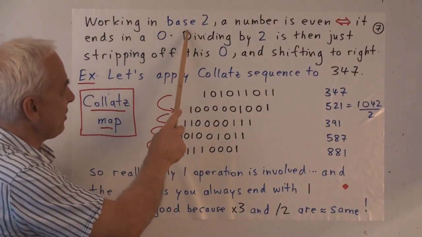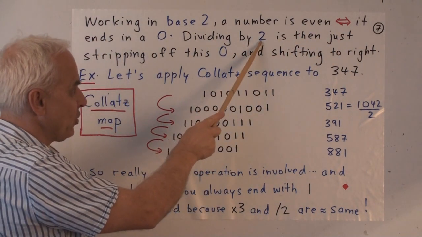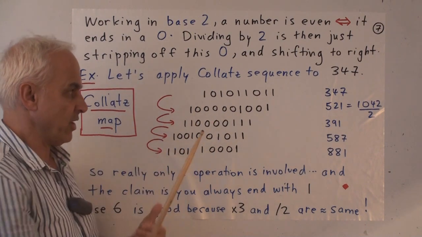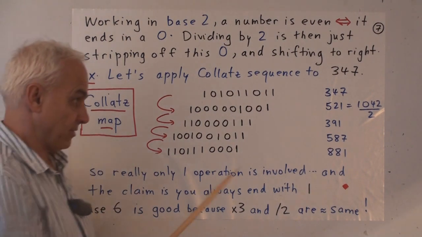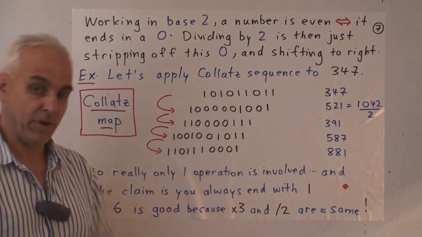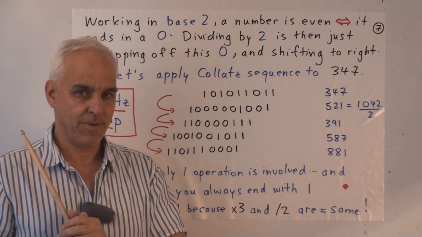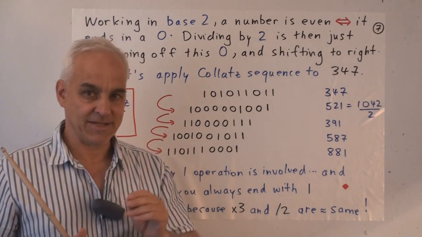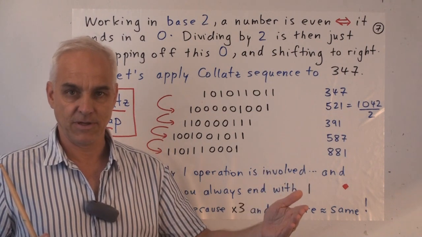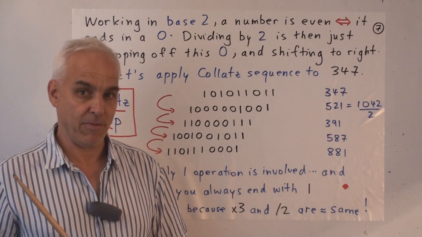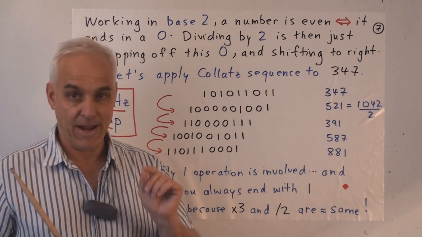Alright, so as I've just said, working in base 2, a number is even precisely when it ends in a 0. So dividing by 2 in that case is just stripping off this 0 and shifting to the right. So let's have a look at this Collatz sequence applied to, say, 347. When we look at doing all the computations in base 2, the advantage of this is that the second operation of dividing by 2 is essentially trivial. We just ignore any zeros on the right-hand side of the number. So really there's only one operation, which is multiplying by 3 and adding 1.